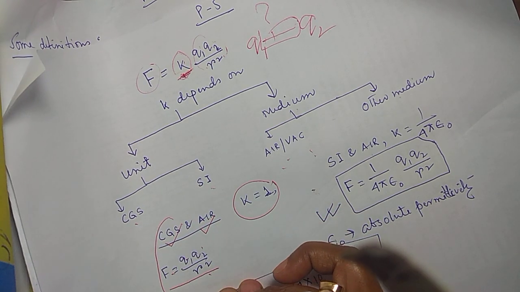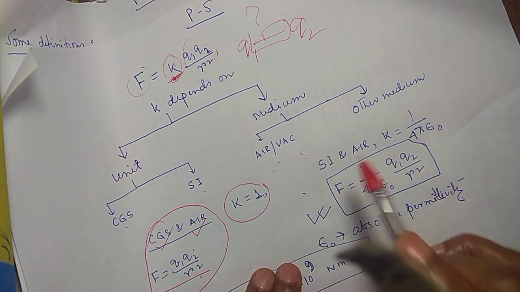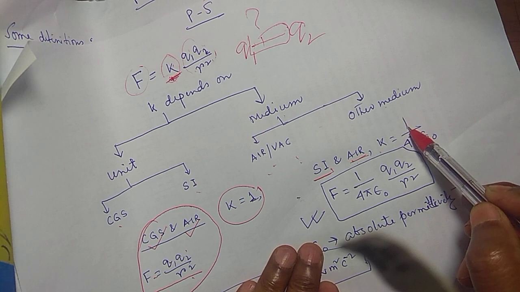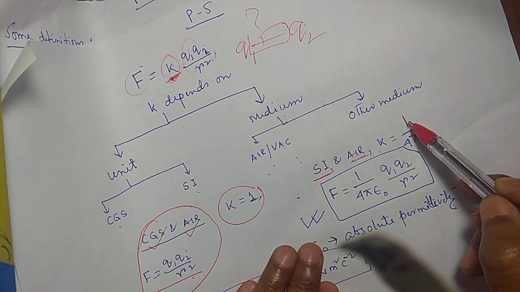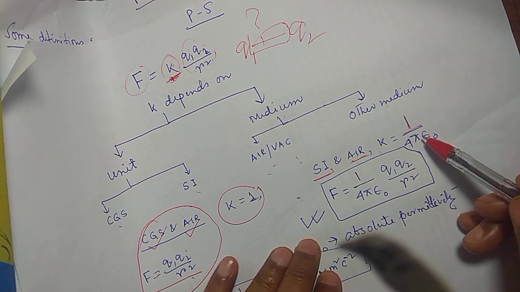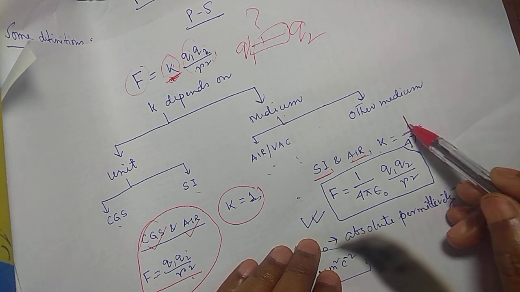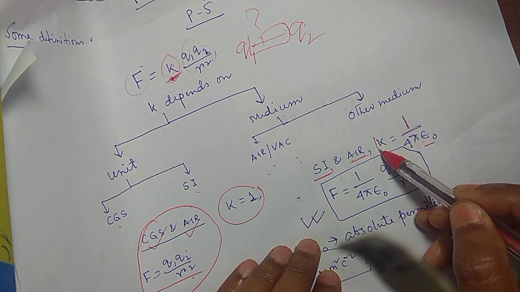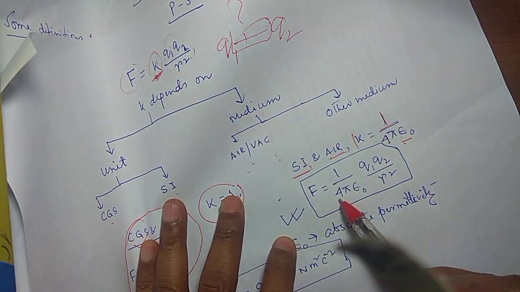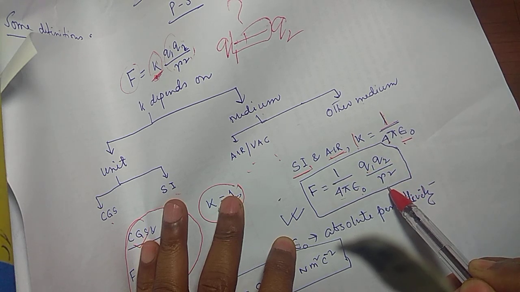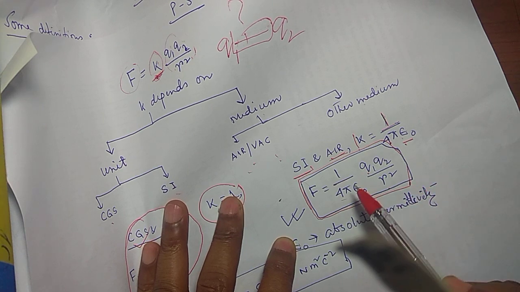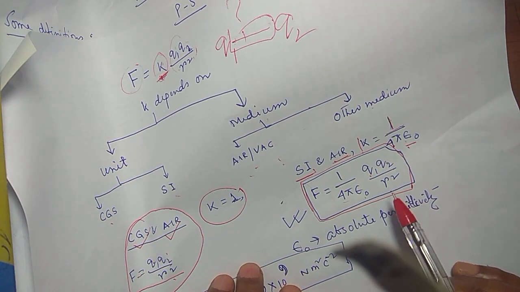Now this we rarely require, we never use these things. Now if it is SI and air or vacuum, then the k value is given by, it is proved by mathematics and experiment, which value makes these two sides equal, then the value comes out to be 1 by 4 pi epsilon naught. So k is 1 by 4 pi epsilon naught. So F is 1 by 4 pi epsilon naught Q1 Q2 by r square. This is the magnitude of the force between the two charges.